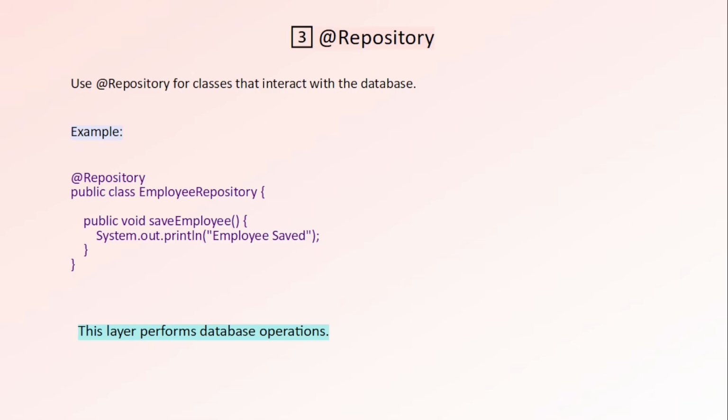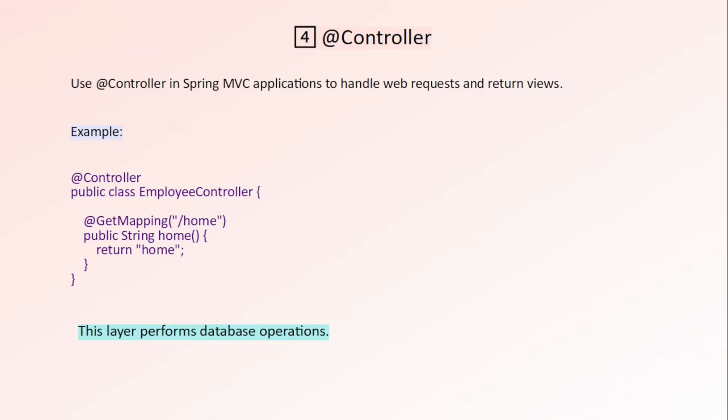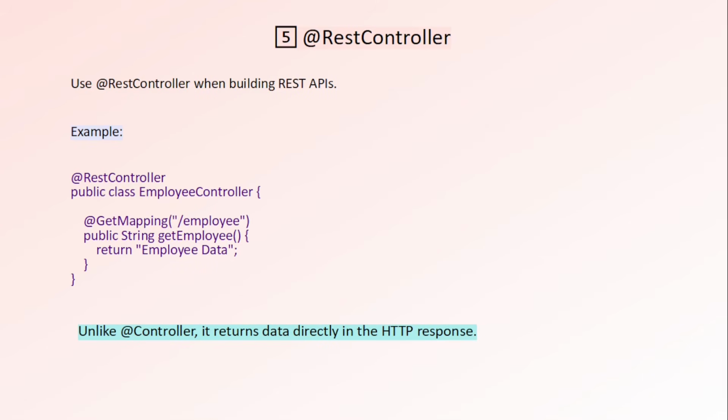Now third is repository annotation. It marks the class as the data access layer. Spring creates it as a bean. So if the class communicates with the database, use repository annotation. Now fourth is controller annotation. So if a class handles incoming HTTP requests, then you can use controller annotation. Then REST controller annotation. So if you are building REST APIs, you'll usually use REST controller annotation. It is a special version of controller annotation that returns the data directly.